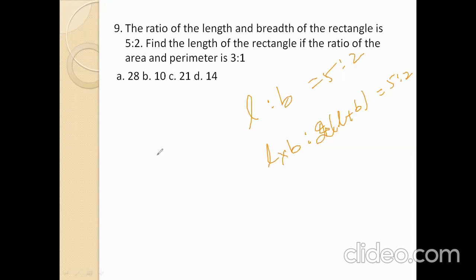Now here we observe that L into B is 5x into 2x, 10x square, divided by 5 plus 2, 7x, into 2, 14x, equal to 3 by 1. Cancelling common factors, now x equals 7 by 2.